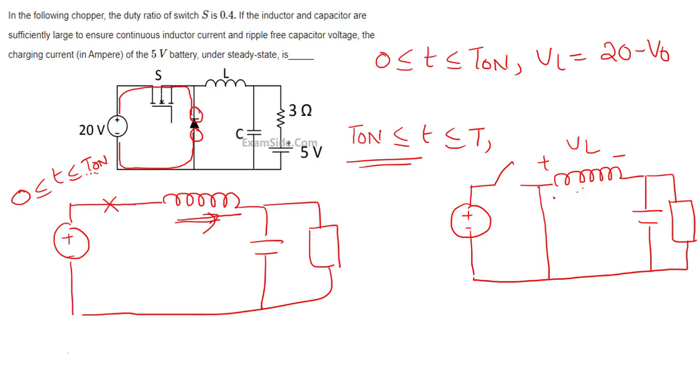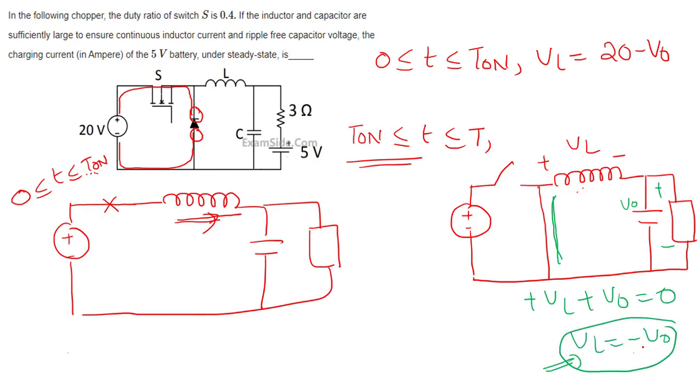Tell me what is VL. This is V0. If you write the KVL, plus VL plus V0 is equal to 0. Tell me what is VL. VL is equal to minus V0. See, VL is minus V0. That means that if you have taken the polarities like this, you are getting minus V0. So what are the actual polarities? That will be minus plus.